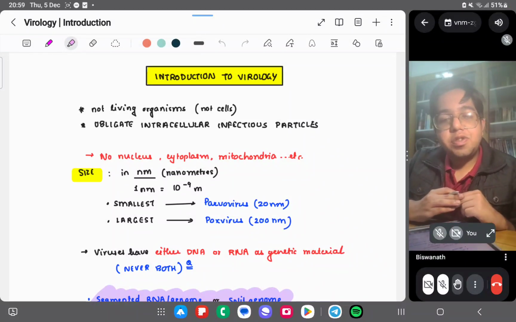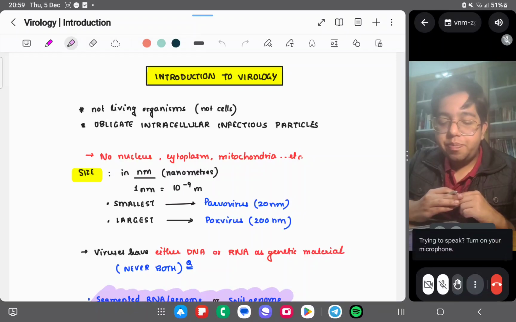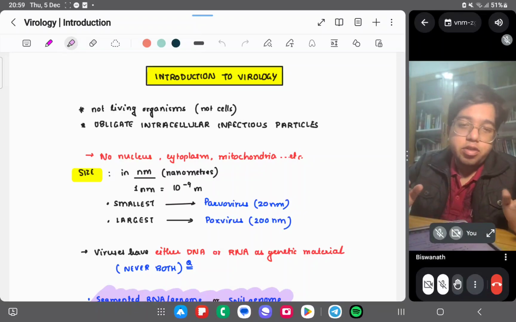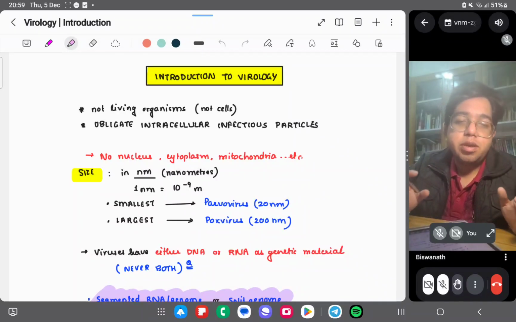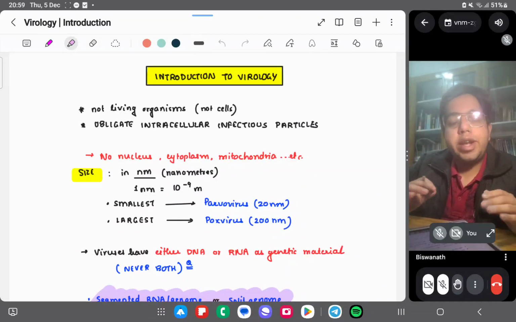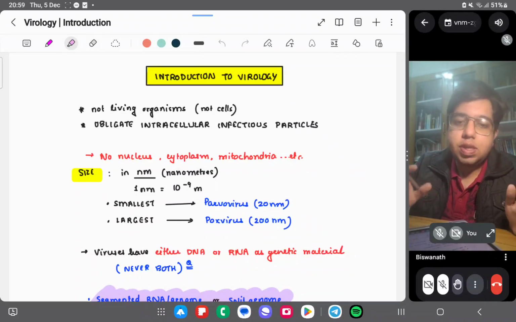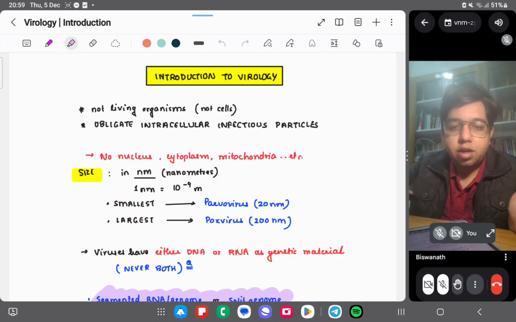And in this session, we are gonna start with virology. Virology is a very interesting part. You read about viruses, and trust me, it's not as boring as bacteriology. So we are gonna do virology through these notes. And since we have a lot to cover, I can just write and tell you everything.